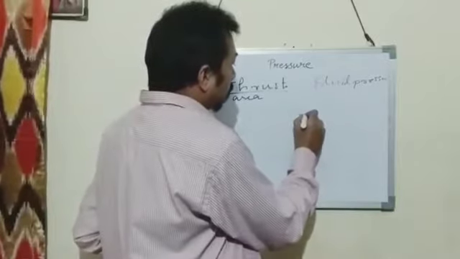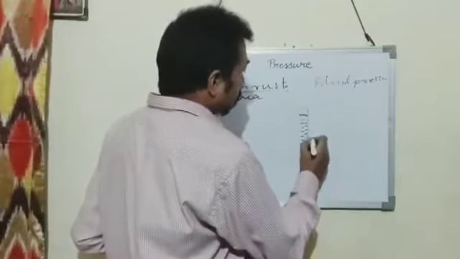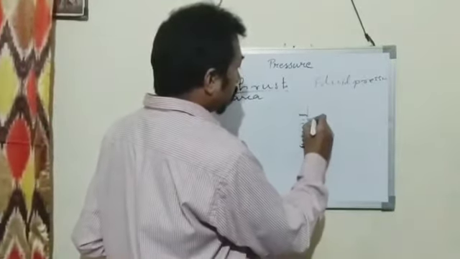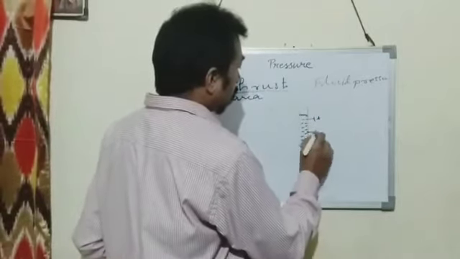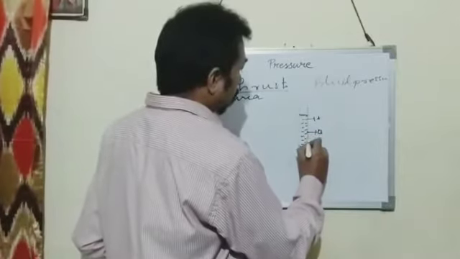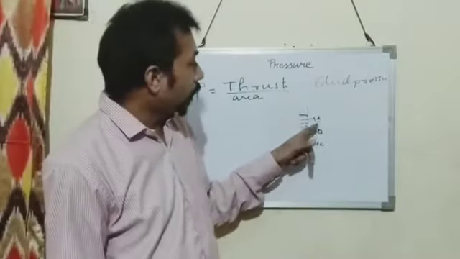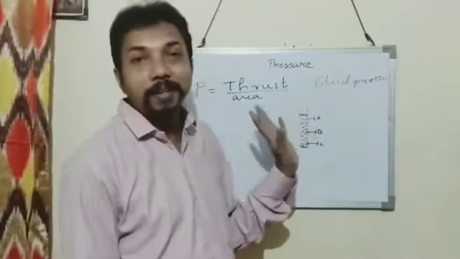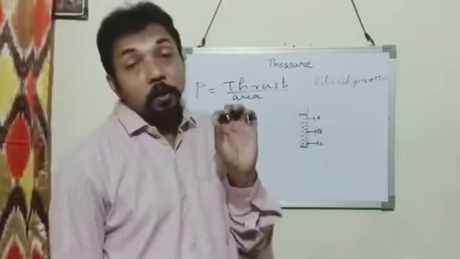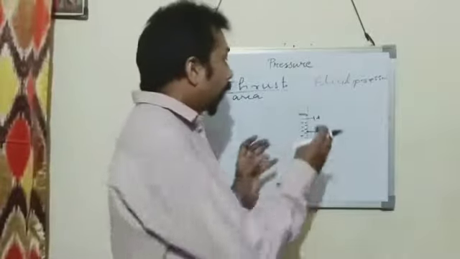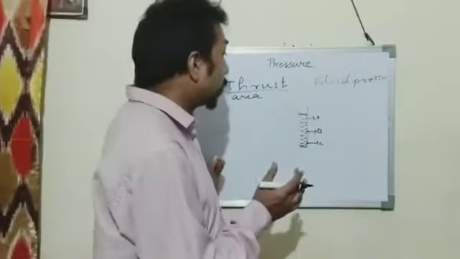So here this is a container, and in the container I make 3 pinholes, A, B and C. These 3 holes A, B and C are closed by a pin, and we remove all the 3 pins simultaneously.